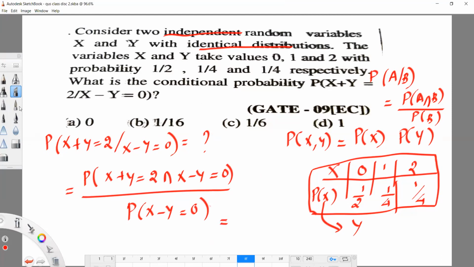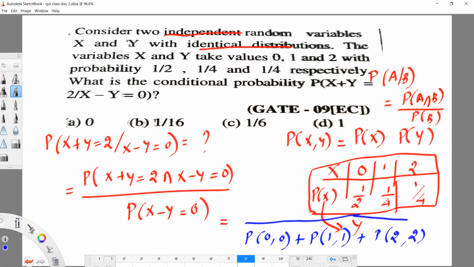Now see here. First, the denominator: x minus y equal to 0. So what are the values of x and y? For x minus y to be 0, x and y must be the same. So it may be 0, 0, or 1, 1, or 2, 2. Because x value 0, y value 0, x minus y is 0. X value 1, y value 1, x minus y is 0. X value 2, y value 2, so x minus y is 0. That is the denominator.